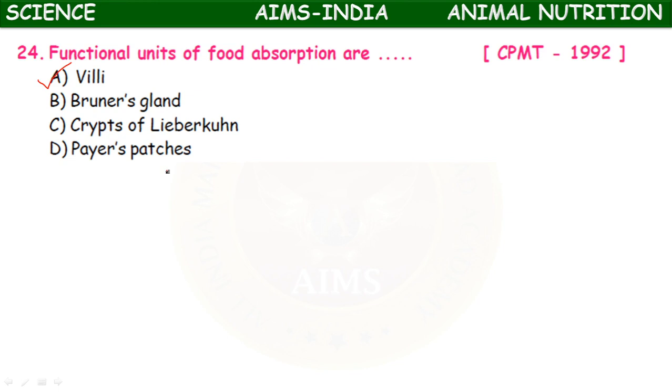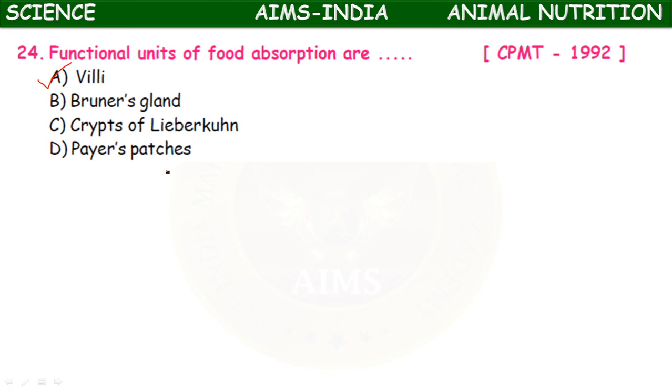So the function of this Brunner's gland is they secrete mucus and bicarbonates, a very important function, in order to neutralize the hydrochloric acid which is produced in the stomach, because the enzymes which show action of digestion in the duodenum need a somewhat basic medium.